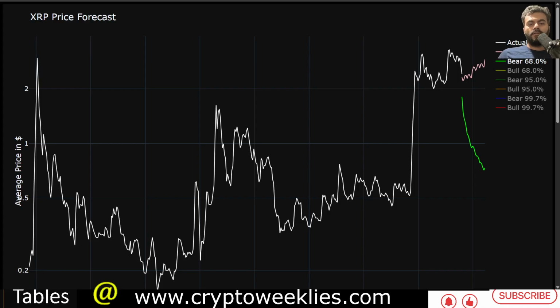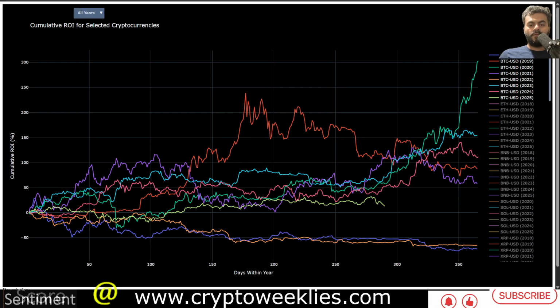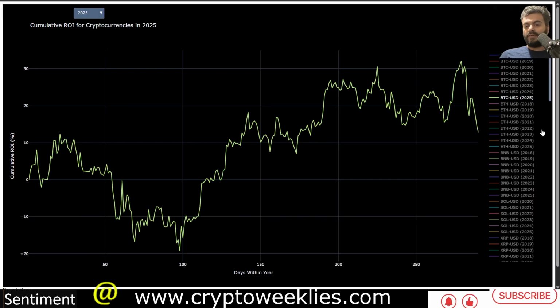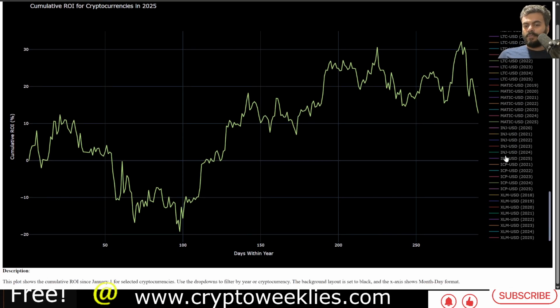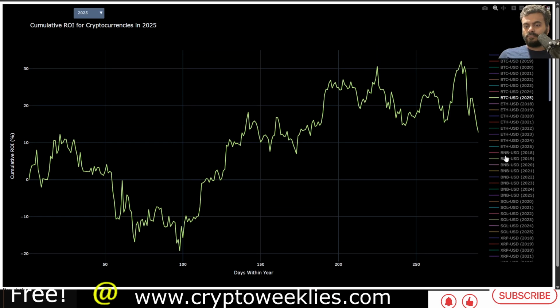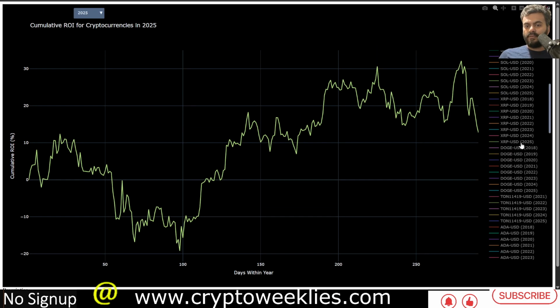Right now, from the year-to-date perspective, we look at the price of XRP and how it is doing with respect to the yearly ROI for 2025. This is Bitcoin in 2025, up 12.5% from the yearly open, whereas XRP over here has had a slightly different 2025.